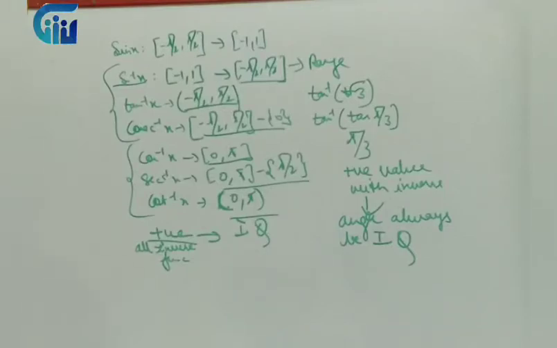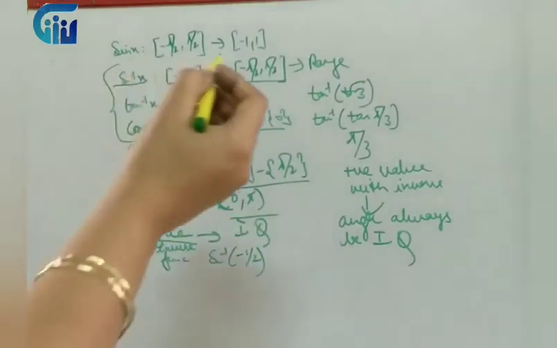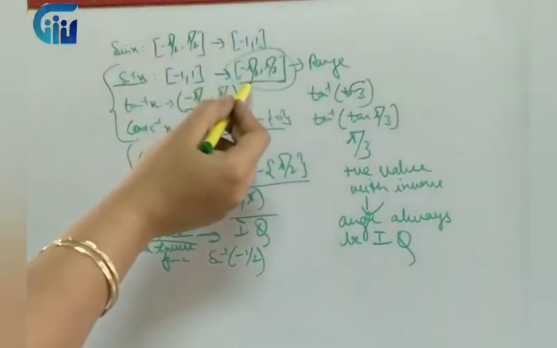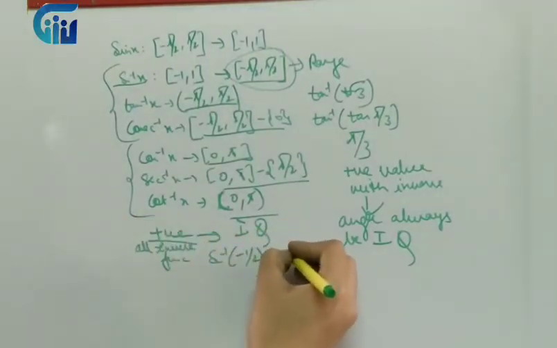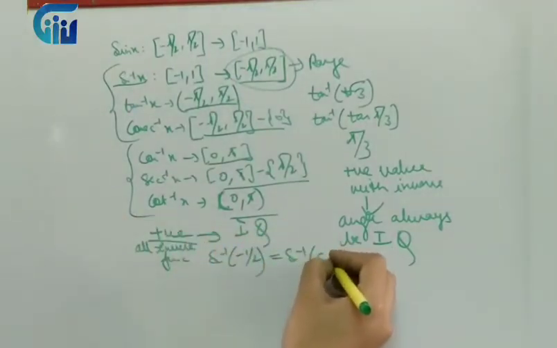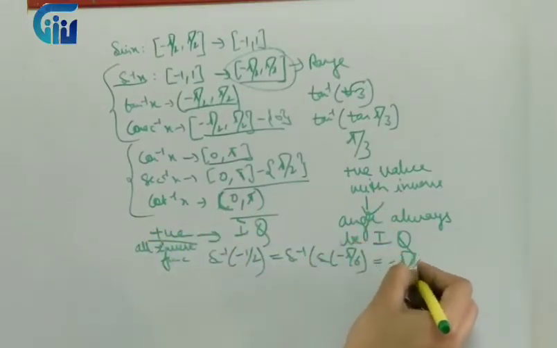Now next thing is, if we have a negative value, what will we do? So if we have a negative value, let's say sine inverse of minus 1 by 2. Now what do we observe about the range of sine? It includes the negative angles as well. So the moment the value is negative, I will write the corresponding negative angle. Because we know sine of minus theta is minus sine theta, so no problem. Sine inverse of sine of minus pi by 6 will become minus pi by 6.